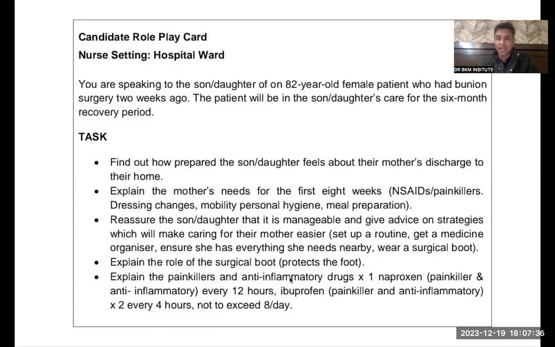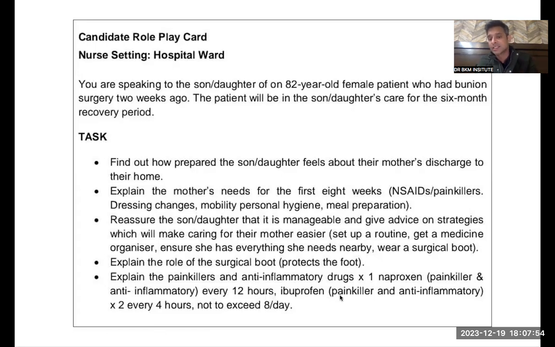All right. And the last important point, I would like to talk about the painkillers and the anti-inflammatories. Your mother has to take naproxen, that is the painkiller, or the anti-inflammatory drug, that has to be taken 2 times a day, that is after every 12 hours. So it is just BD. We call it BD, which means 2 times a day after every 12 hours.